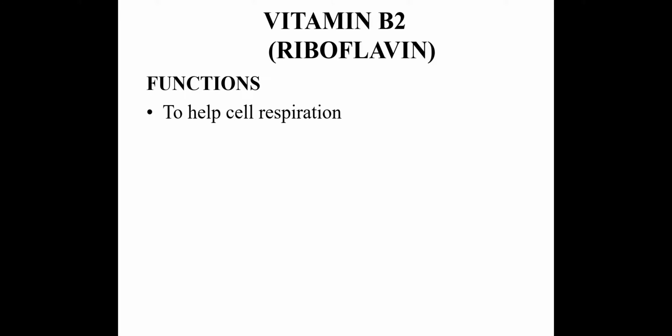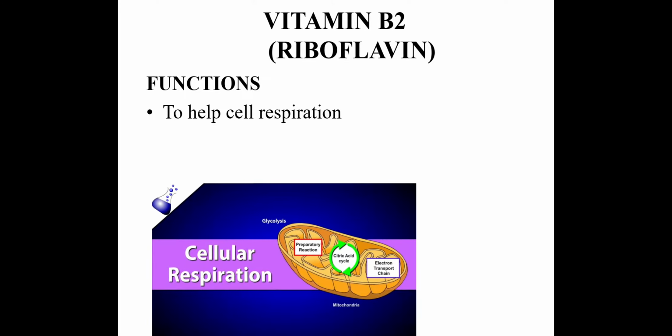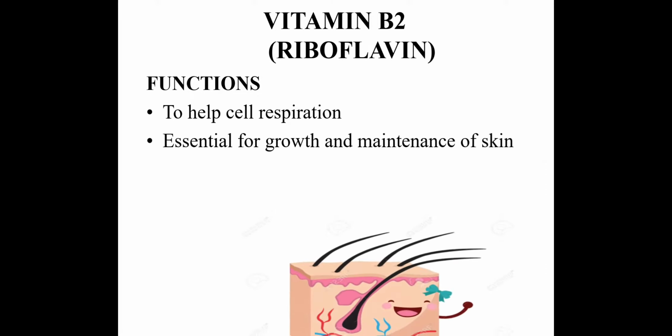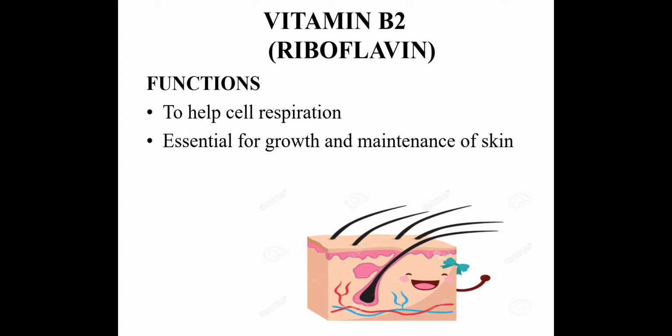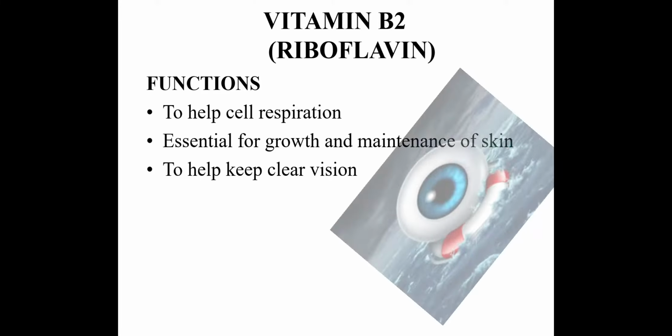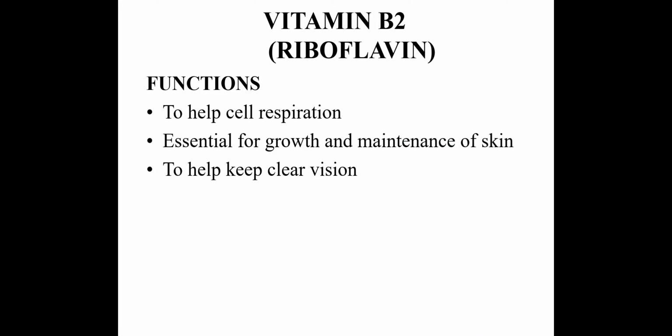Next is vitamin B2, which is also known as riboflavin. The functions it performs are that it helps in cell respiration. Next, it is essential for growth and maintenance of skin, to keep the skin healthy and glowing. This vitamin is very important in our diet. Next function is that it keeps the vision clear. Next are the food sources of vitamin B2, that is riboflavin.